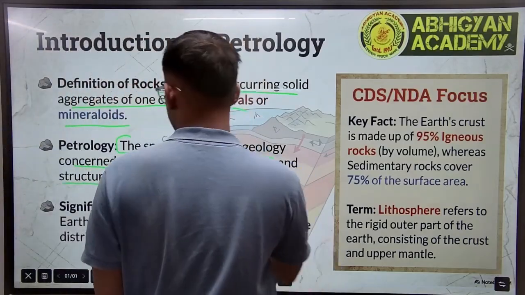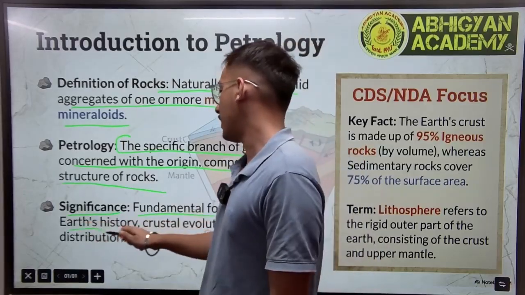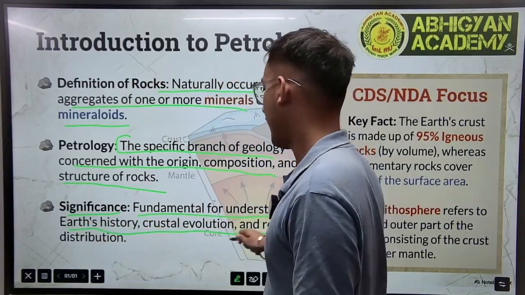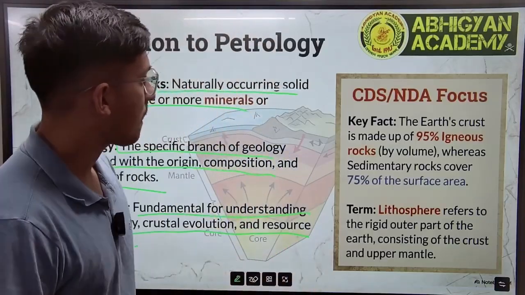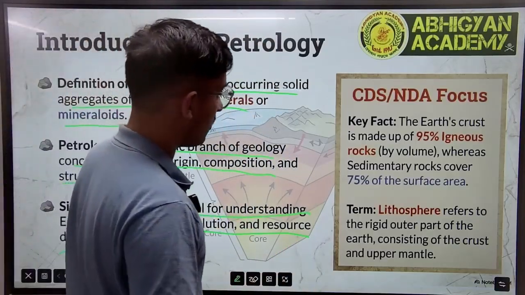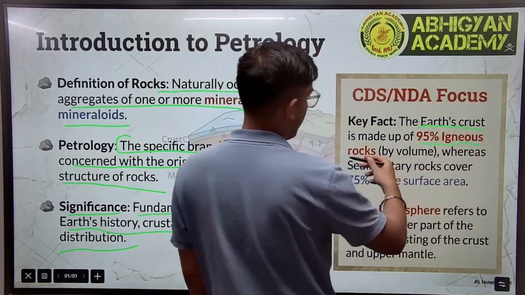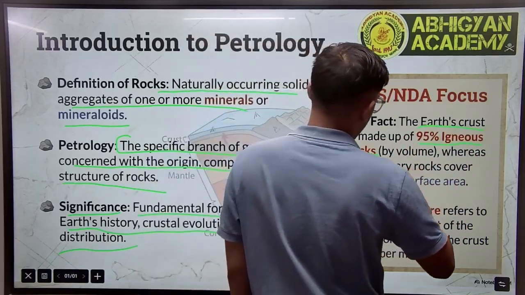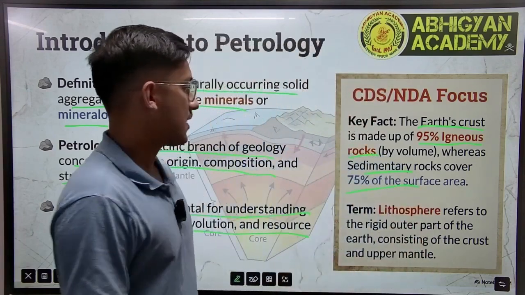Then we have significance. So fundamental for understanding Earth's history, crustal evolution and resource distribution, right? So there is a very important key fact here. So the Earth's crust is made up of 95% igneous rock and sedimentary rock form the rest of the 75%.